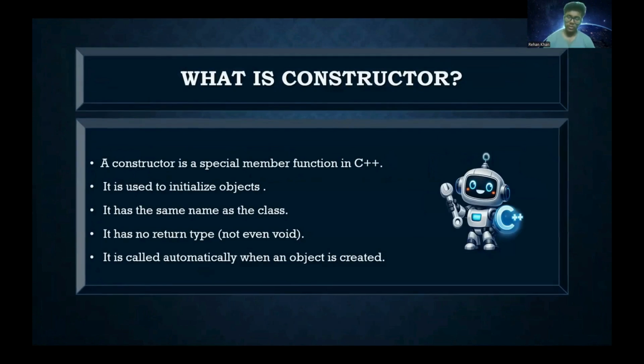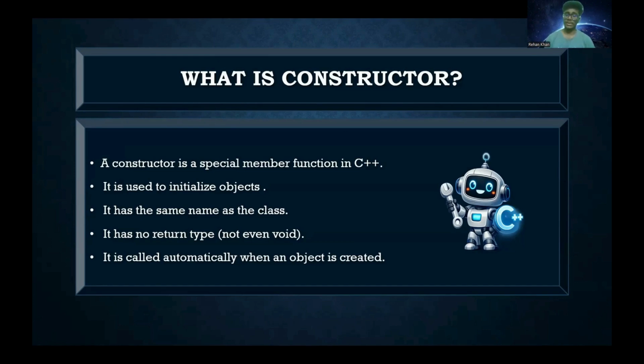First of all, we come to the topic: what are constructors? A constructor is a special member function in C++. It is used to initialize objects and has the same name as the class. If the class is named A, then the constructor should also be named A.